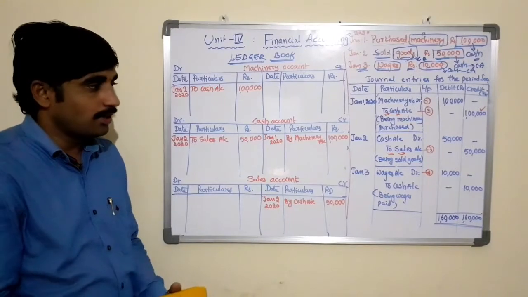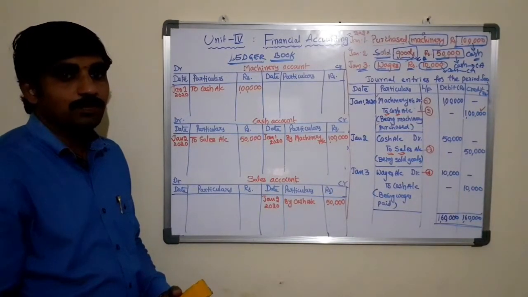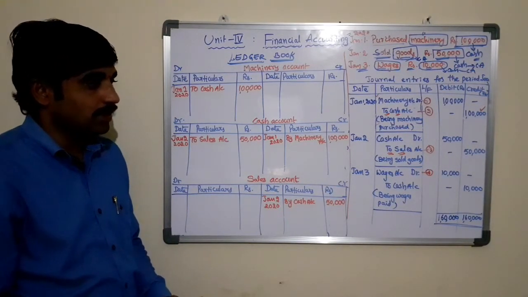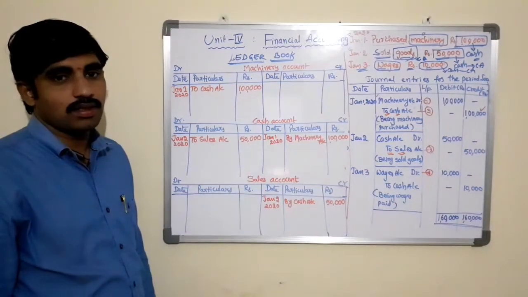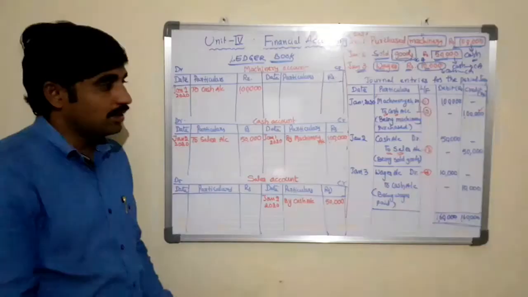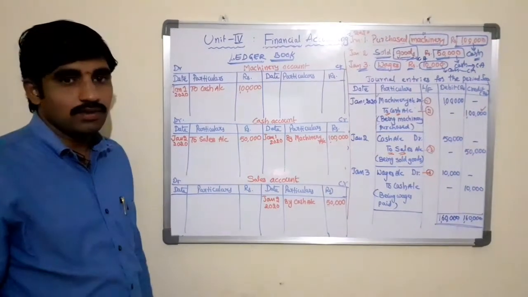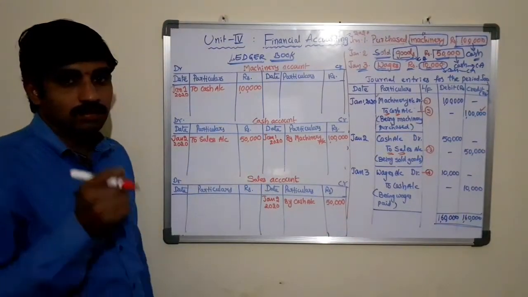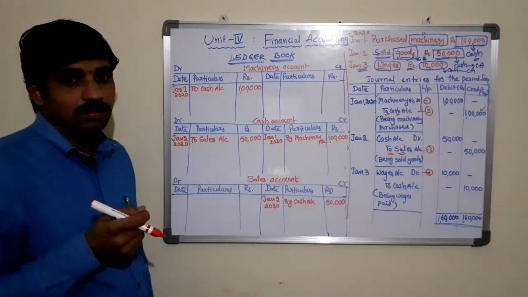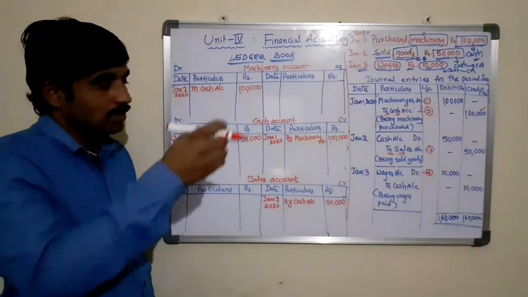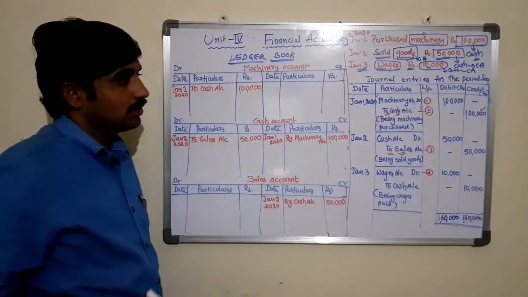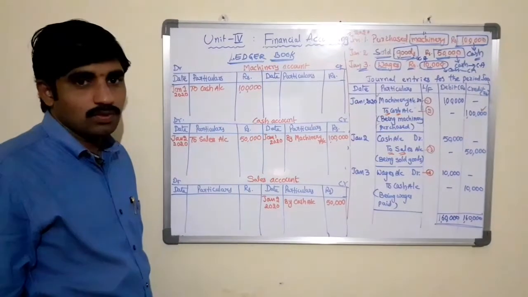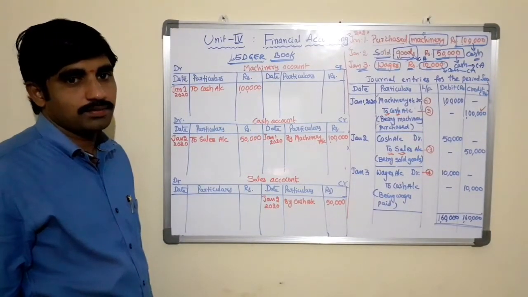So this is the process of transferring the journal entries to the ledger account. Nothing is difficult here. If you understand the guidelines, or the rules of accounts, it is very easy to transfer the journal entries to the ledger account.